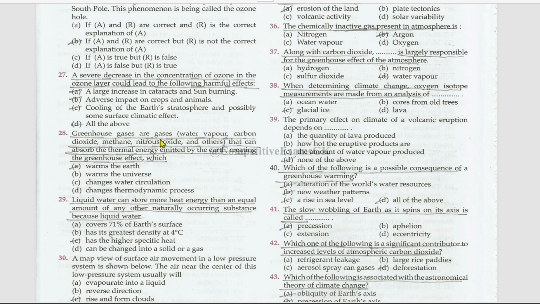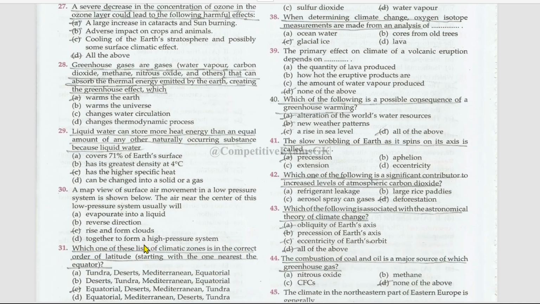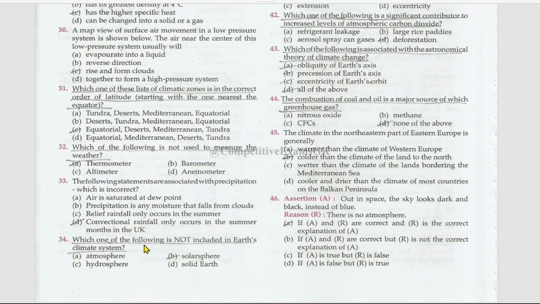Greenhouse gases are gases that can absorb the thermal energy emitted by the Earth, creating the greenhouse effect, which warms the Earth. Liquid water can store more heat energy than an equal amount of any other naturally occurring substance because liquid water has the higher specific heat. A map view of surface air movement in a low pressure system is shown below. The air near the center of this low pressure system usually will rise and form clouds.